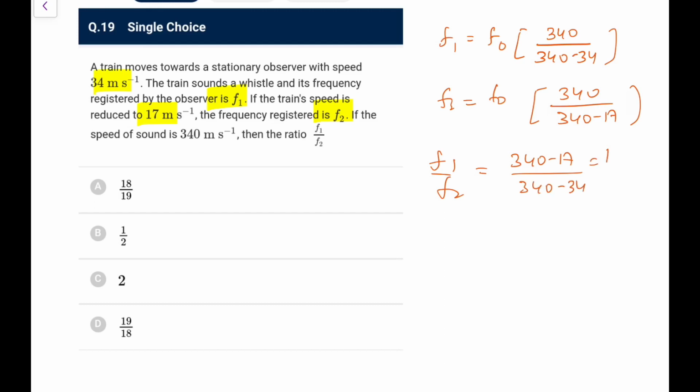So I can write this would be 17 into 19, I can directly go 20 into 17, and this would be 17 into 18. So the ratio is 19 by 18. So go for option D in this particular case.